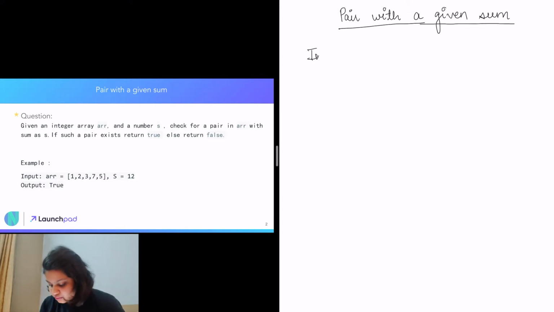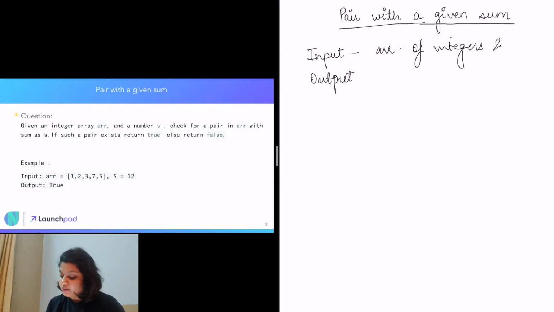So now, as already mentioned in the problem statement, our input is an array of integers, and a number s, and our output is a boolean, which will basically tell us whether there are two integers in that particular array whose sum becomes equal to s or not.